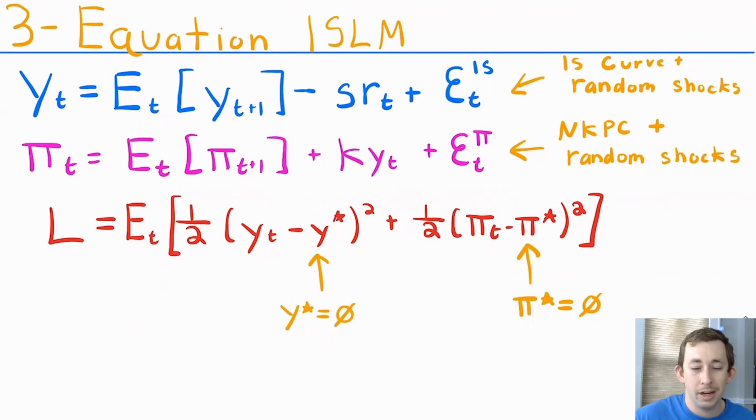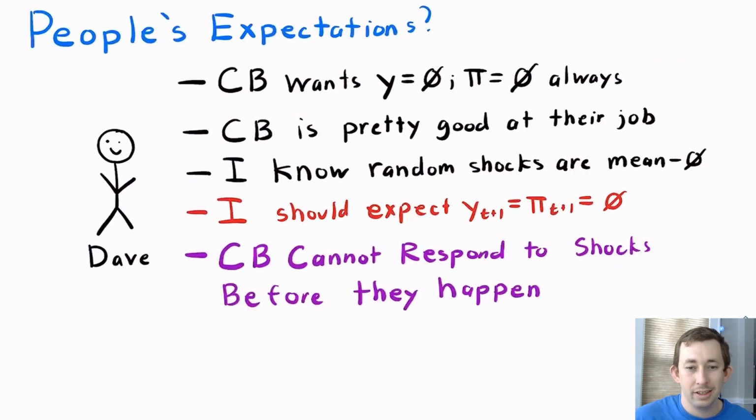Once again, we're going to talk about people's expectations of the central bank before we go ahead and talk about solving it. Once again, we know that the central bank, or Bill, is pretty good at his job. He wants y and pi to be equal to 0 always. He knows that these random shocks are mean 0. The public knows these shocks are mean 0. So it's reasonable as the public to expect that y and pi tomorrow will be equal to 0.